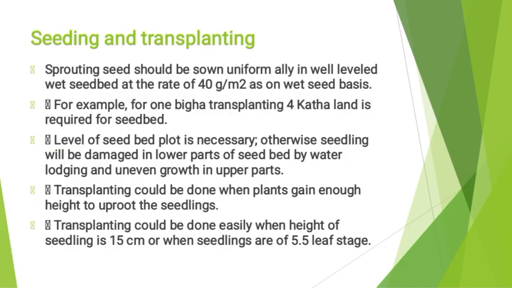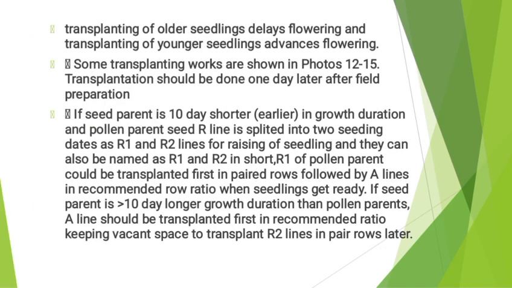For example, for 1 bigha transplanting, 4 katha land is required for seedbed. Level of the seedbed plot is necessary, otherwise seedlings will be damaged in lower parts of the seedbed by waterlogging and uneven growth in upper parts. Transplanting could be done when plants gain enough height to uproot the seedlings. Transplanting could be done easily when height of seedling is 15 cm or when seedlings are at 5.5 leaf stage. Transplanting of older seedlings delays flowering and transplanting of younger seedlings advances flowering. Some transplanting works are shown in photos 12 to 15.